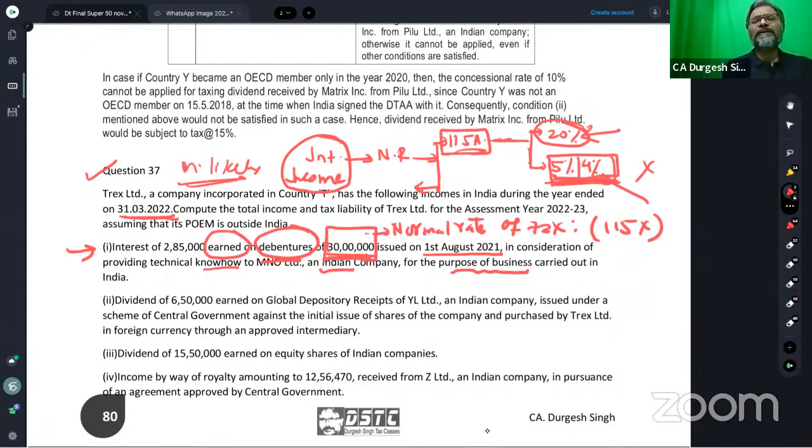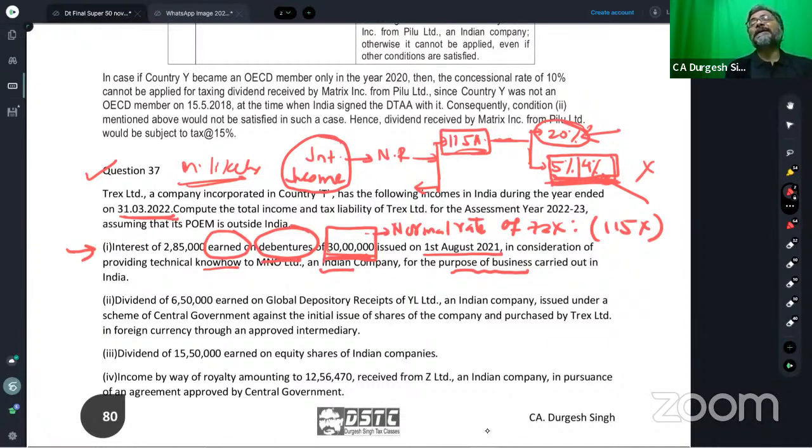Now, what is the reason for the debt, students? The reason for this debt of 30 lakhs? The 30 lakhs of debt is because the non-resident has to receive from the resident the fees for technical service income. The non-resident has to receive from the resident what? The fees for technical service income.